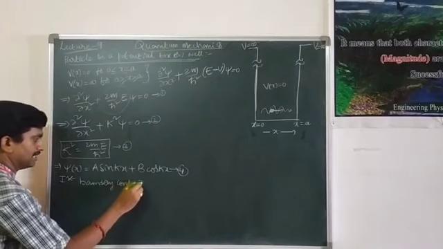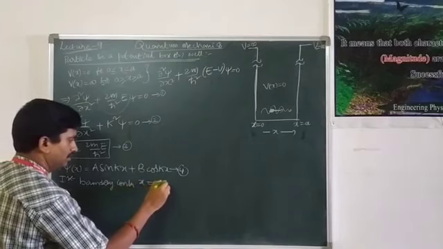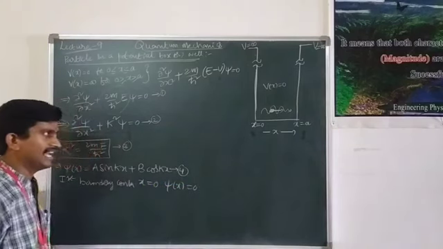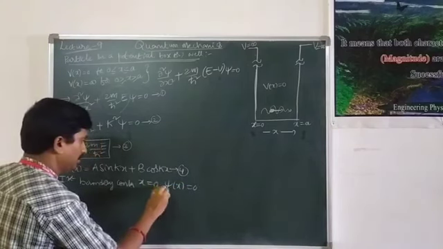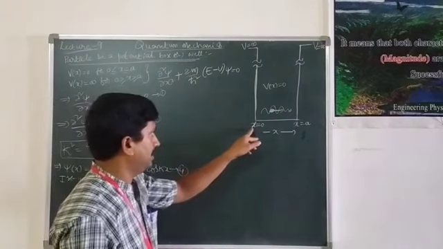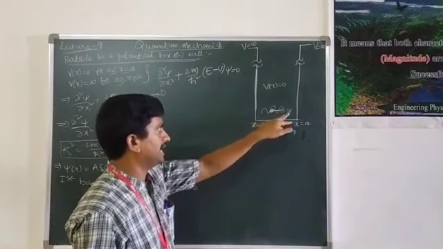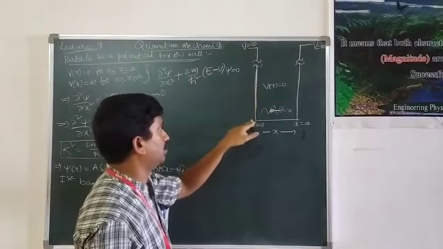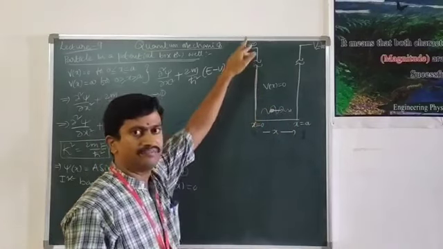That is nothing but at x equal to 0, psi of x is also 0. Why is psi of x 0? If you look at this diagram, at x equal to 0, if the particle is moving towards the left, the particle encounters a wall of infinite height.